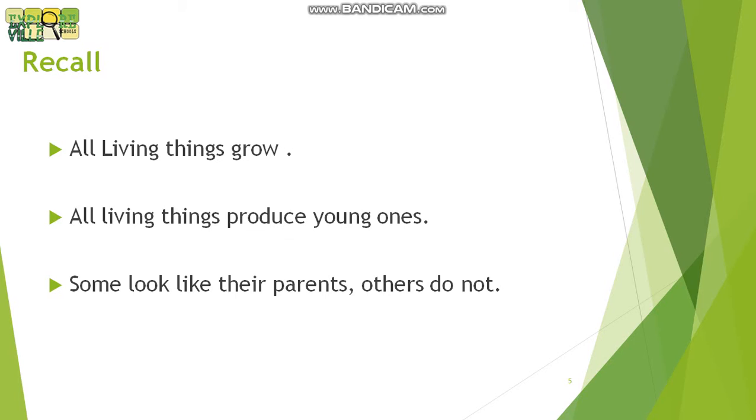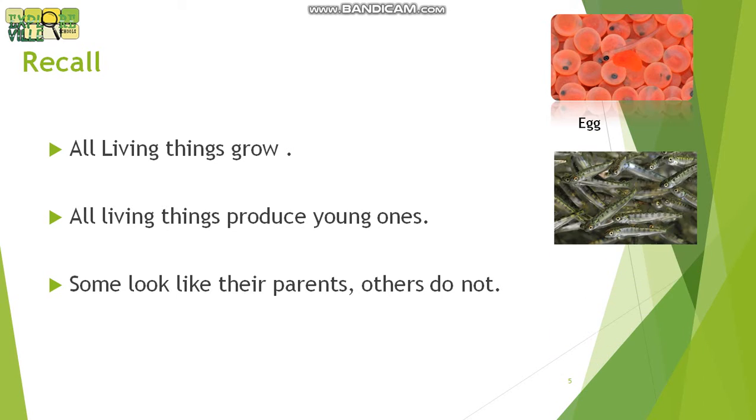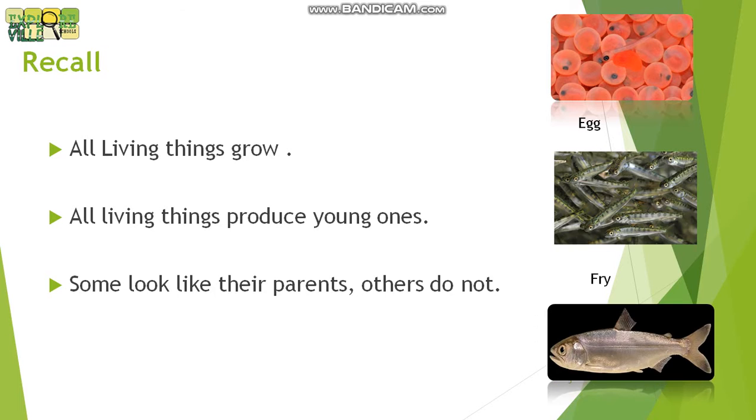We grow, we produce our young ones, and some of us look like our parents and others do not. This is the life cycle of a fish. Egg, fry and fish. First we have egg, then egg is converted into a fry, and then a fish.